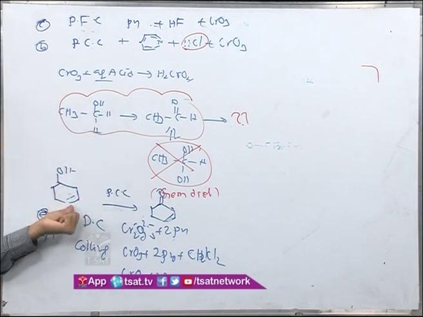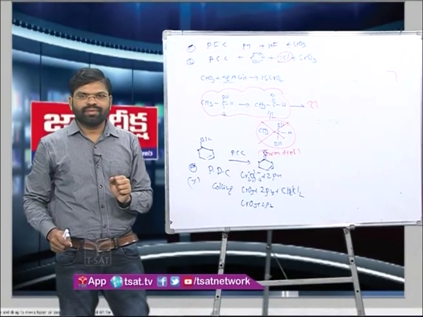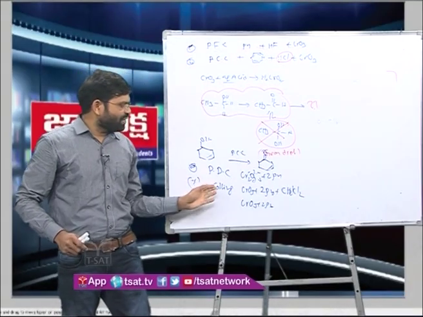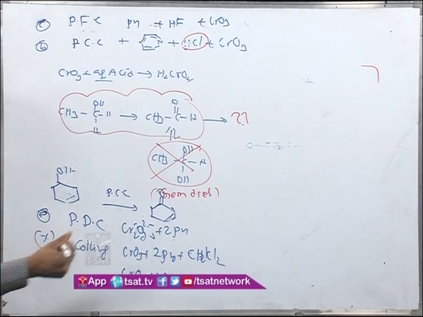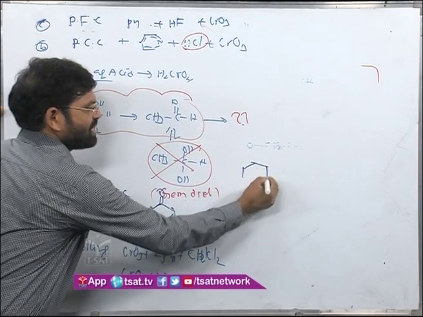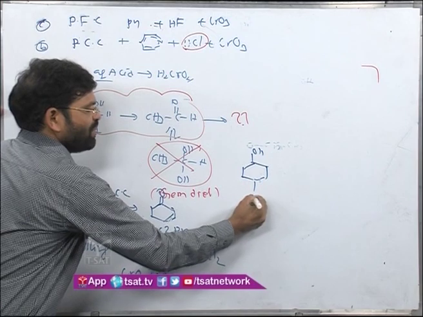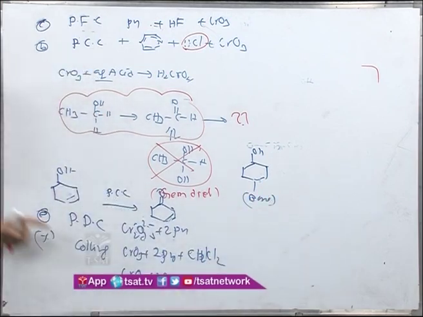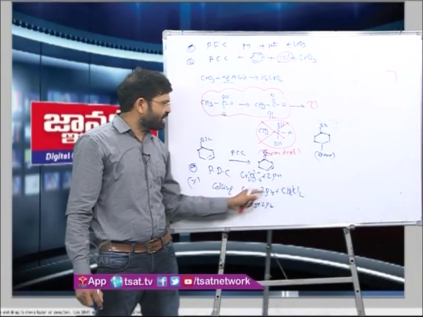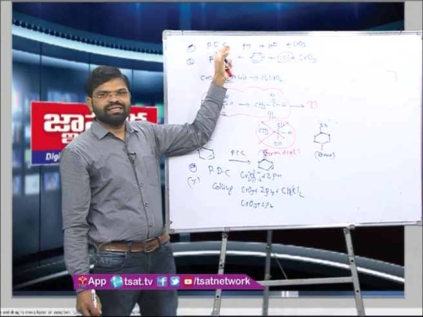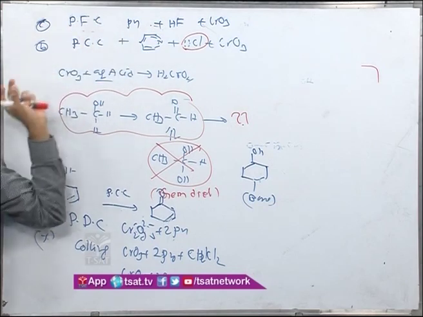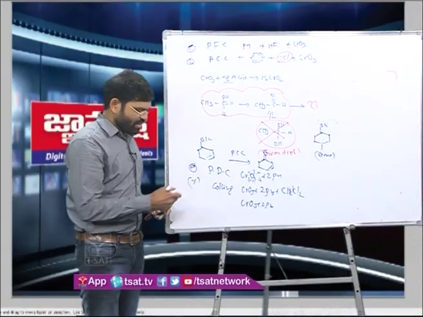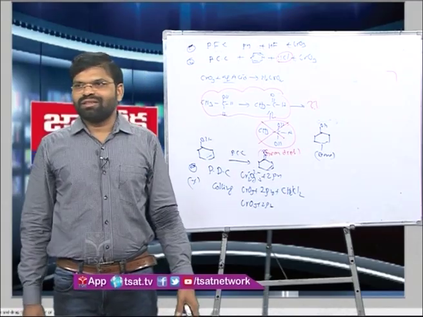Since your double bond is a bit acid sensitive, the best reagent would be a Collins reagent rather than PCC. If the same compound consists of a base sensitive group, any other base sensitive group, OH, a group that reacts with the base, in such case I will be using PCC or PFC. So these are some of the contents based on it. Okay, thank you all.